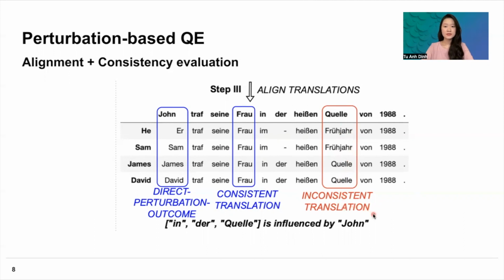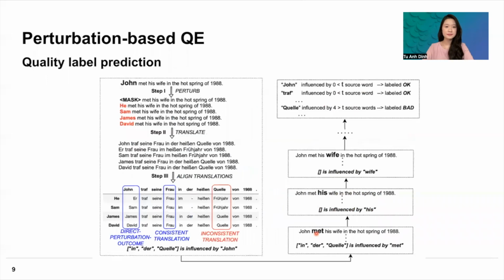So when a translation is inconsistent due to perturbing a source word, we say that that translation is influenced by the source word. So here we have the word Quelle is influenced by John. We do the same for the other words in the source sentence. So we perturb met, and then we realize that in, der, and Quelle is influenced by met.